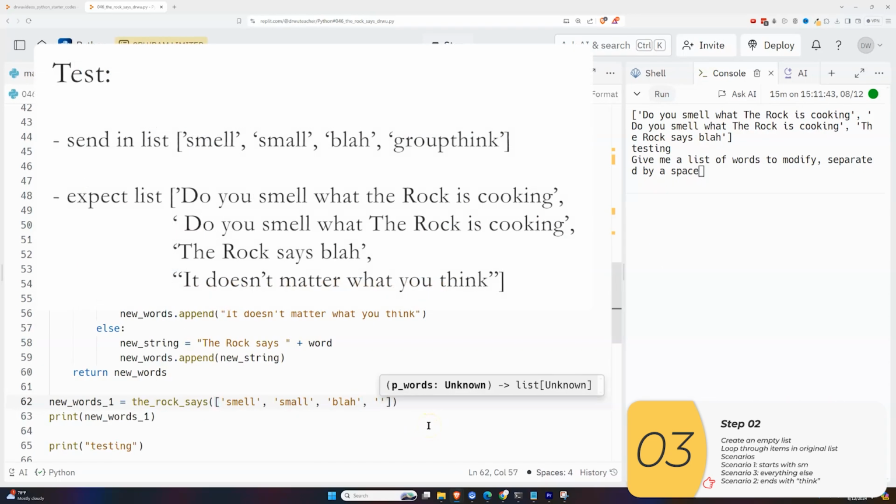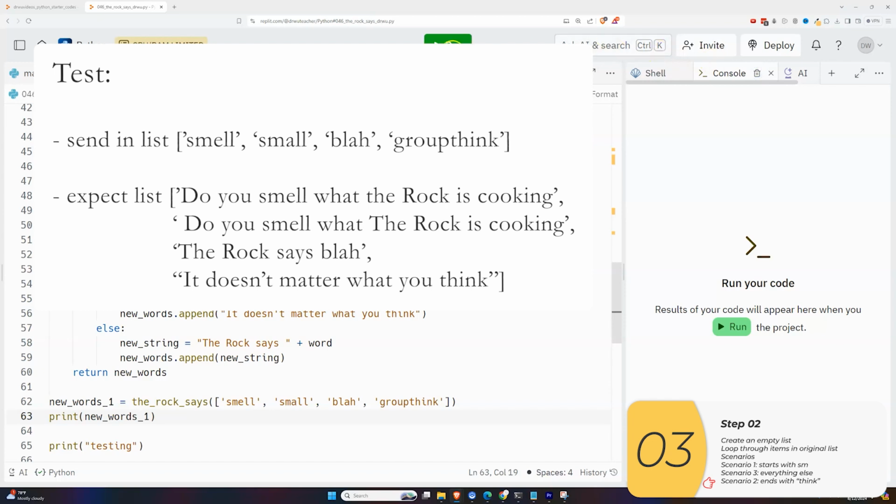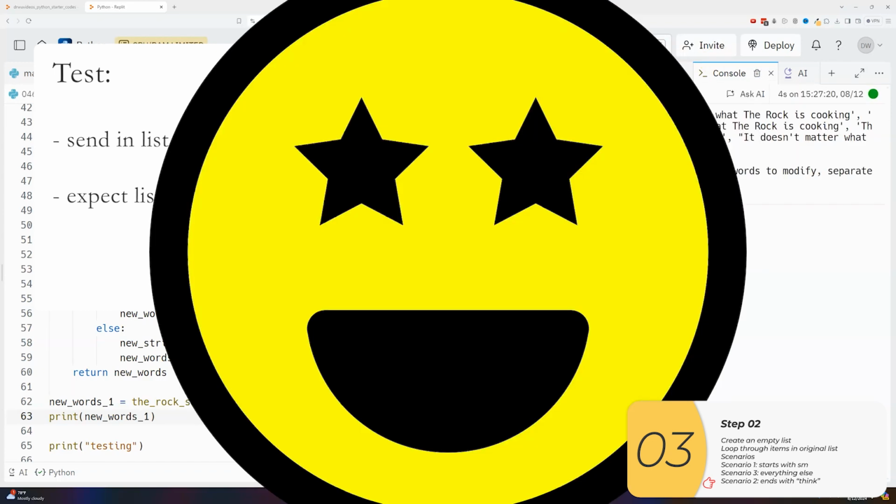I'm going to change my test and give it something with think at the end. So group think. And if this works correctly, I expect it to give me back, do you smell what the rock is cooking? Do you smell what the rock is cooking? The rock says blah, and it doesn't matter what you think. So let's try this out. And that's what I get.